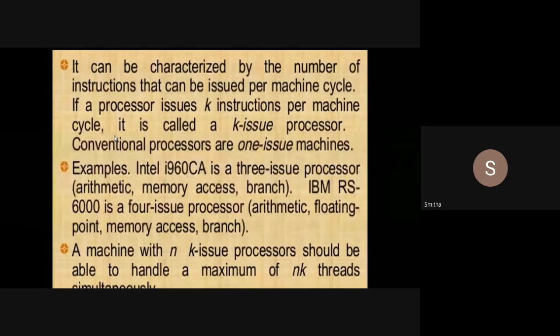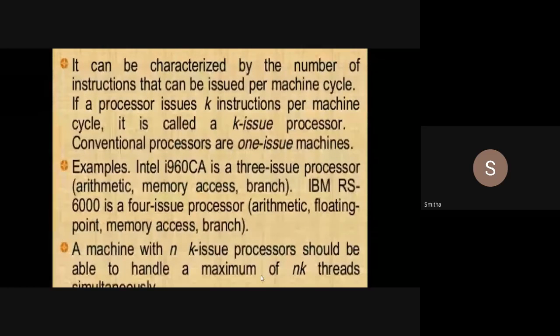A machine with n k-issue processors should be able to handle a maximum of nk threads simultaneously. What is the meaning of this? Now I have n number of processors, and each processor has the capability of issuing k instructions.